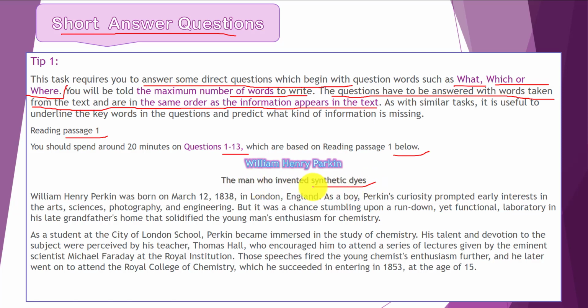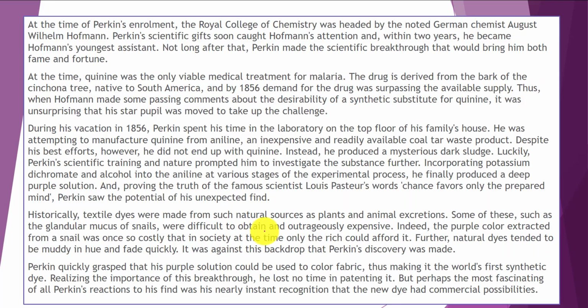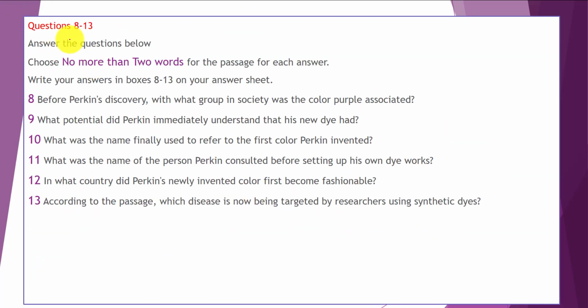Okay. Now, I read our title and I'm heading to our questions. Question 8 to 13. Answer the questions below. Choose no more than 2 words for the passage for each answer. And our word limit is 2. Write your answers in boxes 8 to 13 on your answer sheet. Okay, now let's start and read 2 of our questions.